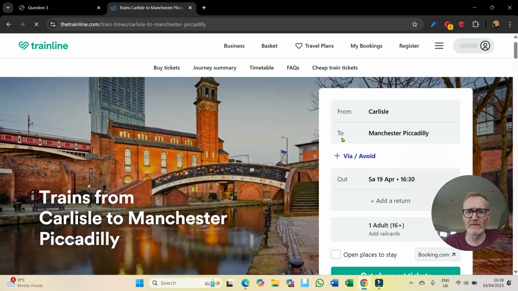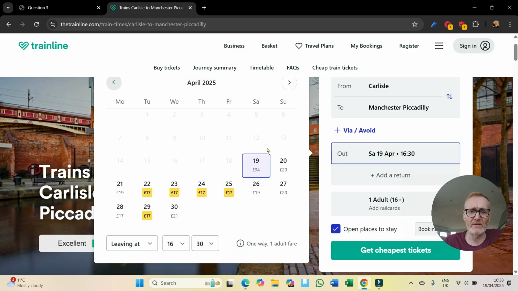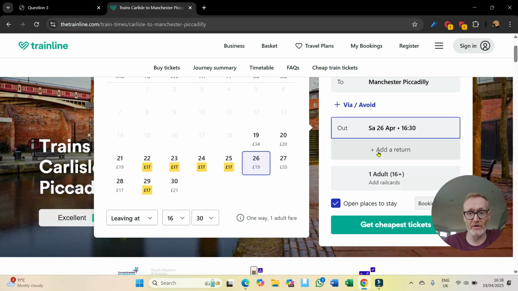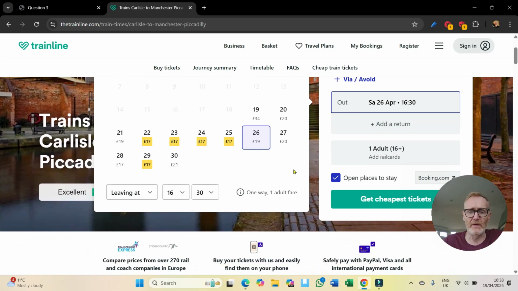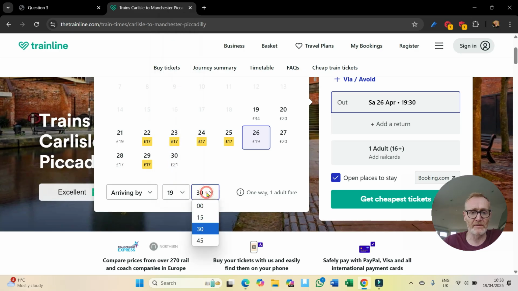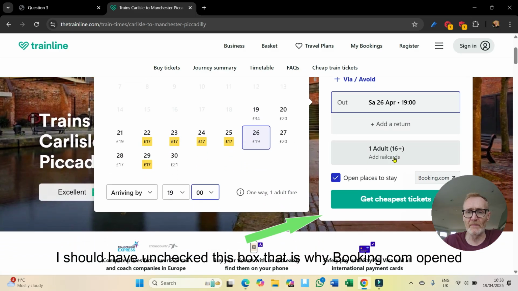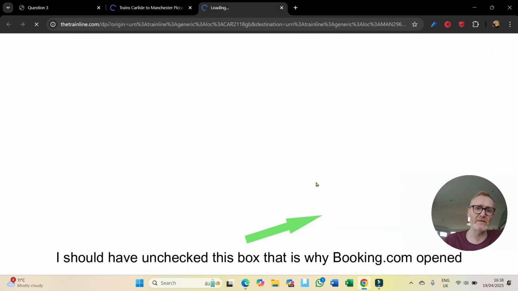We're going from Carlisle to Manchester, out Saturday. And if I just clicked on this, I could go the following Saturday, so I just need to make sure that I click Saturday. It doesn't ask for a return, so I'm not going to bother. And look down here, it says leaving at, but if I click this button here, arriving by, and I scroll down, 7 o'clock is 1900. I'm not bothered about rail cards, I'm just going to get the cheapest price tickets.